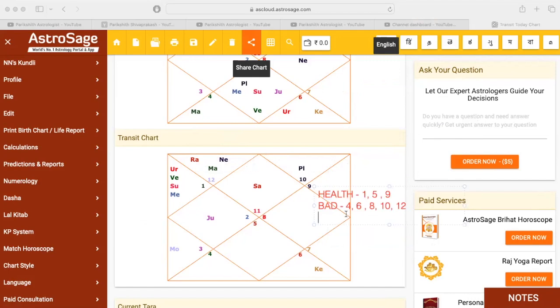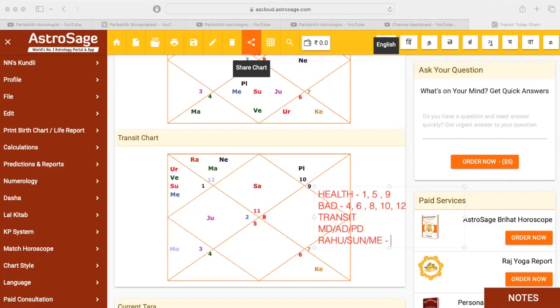So these are the things that you need to see mainly. In the transit chart, how to see? Check the Mahadasha, Antardasha, or Pratyantardasha. Mahadasha is Rahu again, Antardasha is Sun, and Pratyantardasha is Mercury.